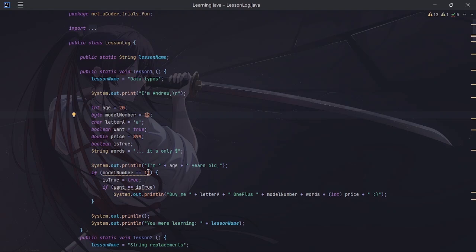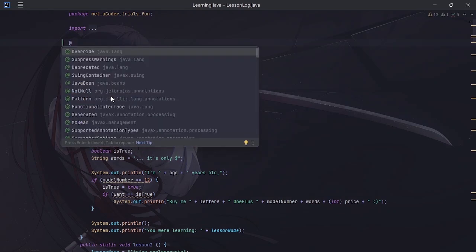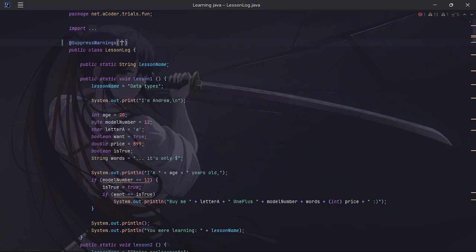So if 12, this is automatically true. Boolean want is true, and then is true is true. Oh, wow. Yeah, and want is true is if it is equal to is true. This is so redundant. That's where these errors come from. But a lot of them probably do come from the unused, because as you can see, all these lesson names that I actually did are just completely pointless. So if we try to suppress warnings, unused, that's not unused, is it now? Yeah, unused. Okay. We just went from like 13 to 3, so these are just absolutely redundant.